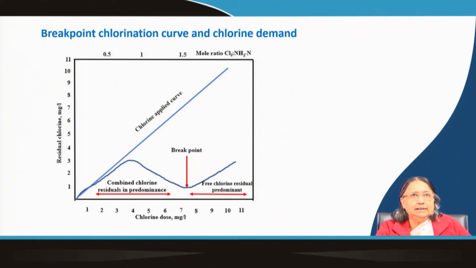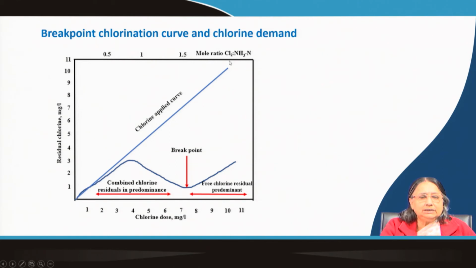You can see here this is the mole ratio of chlorine to ammonia nitrogen. At different ratios, you get different things; here it is 1.5, and at lower dose it is like this. The ammonia concentration may also vary, that is why it is done here.